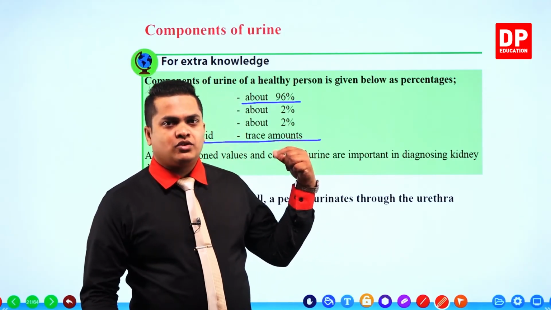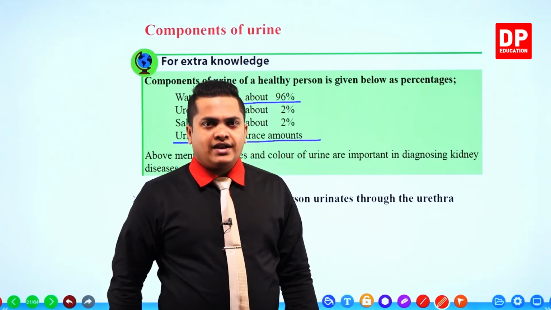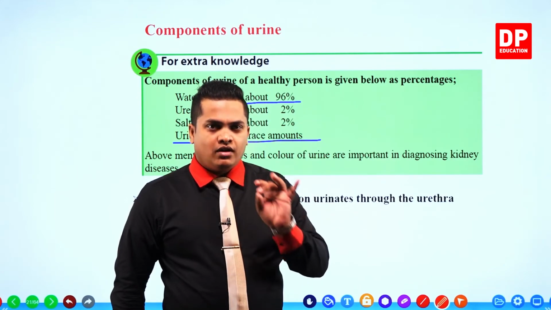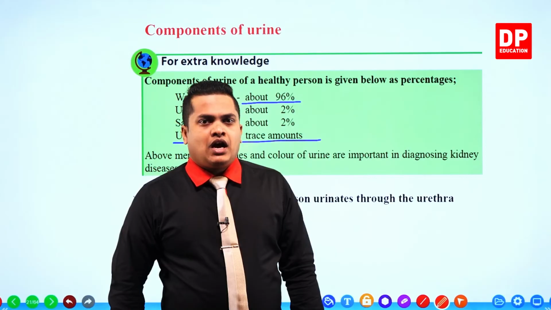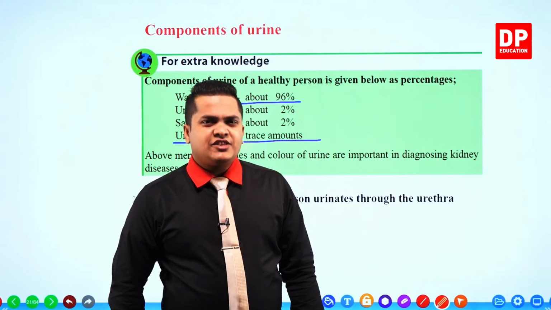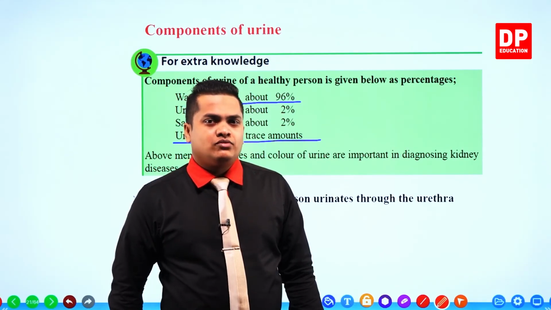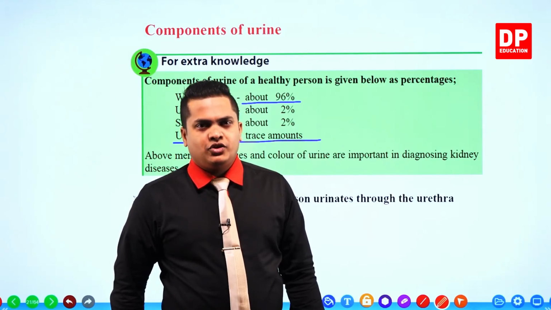That's why 2%, 96% and 2% add up to 100% for the three main components: salts, water and urea. There is a very small amount of uric acid, but as a percentage it's negligible, so it is given as trace amounts.